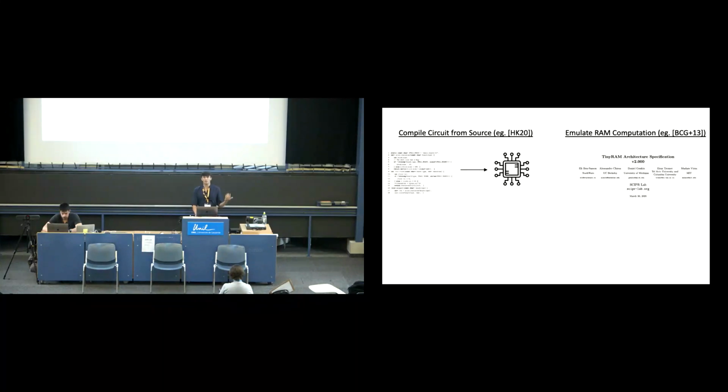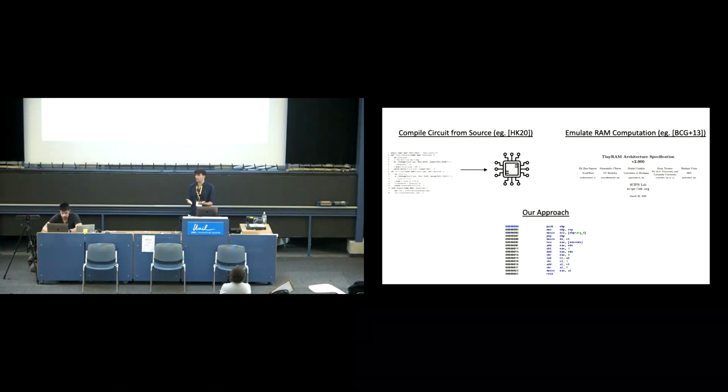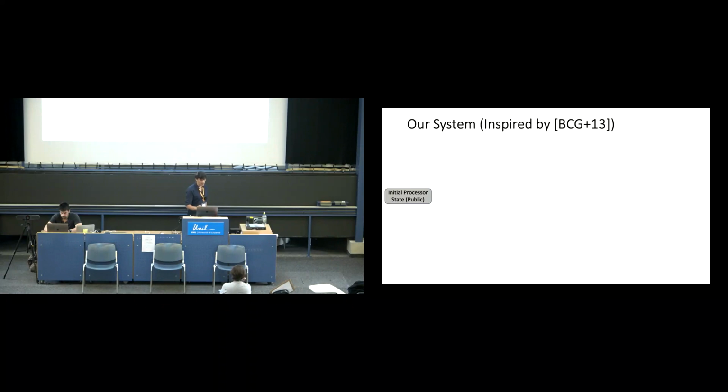So what we do is build off of each of these approaches, and we say, no, we're going to get the best of both worlds here. So we're not going to need source code, and we're not going to define our own custom ISA. We're going to work with a real, actual processor language and produce proofs that show when I run this particular binary on this particular system, I have an exploit. So how do we get this to work out?